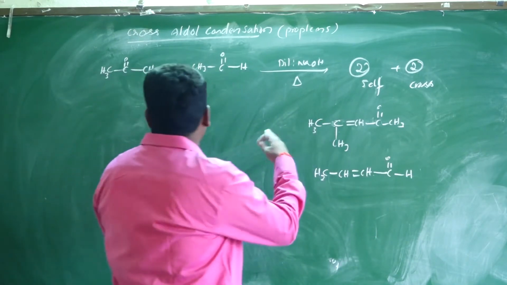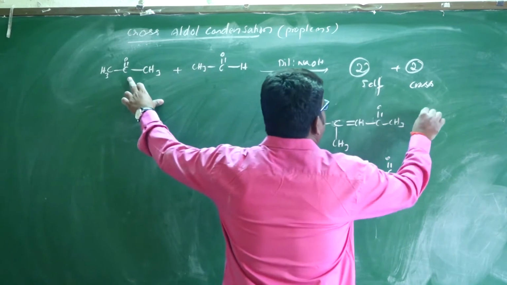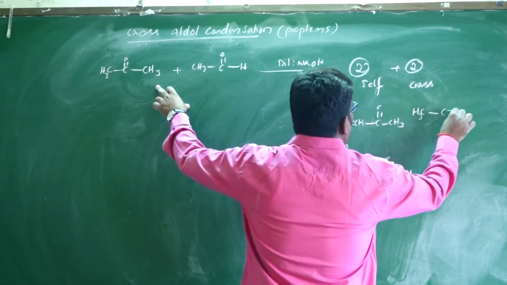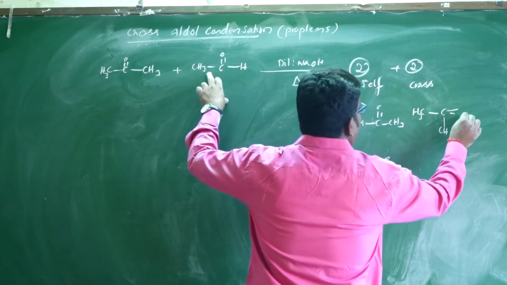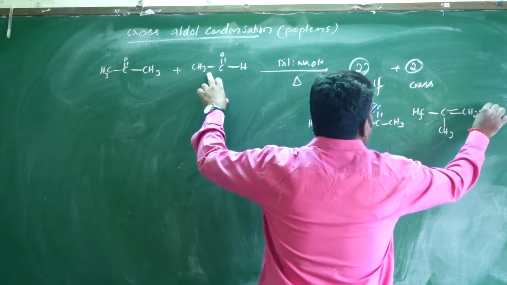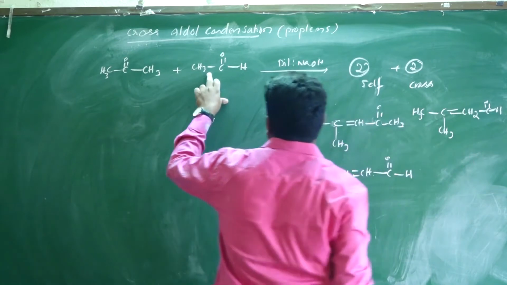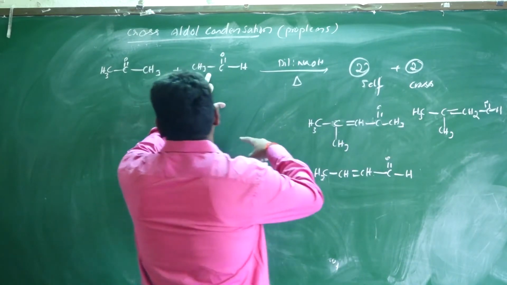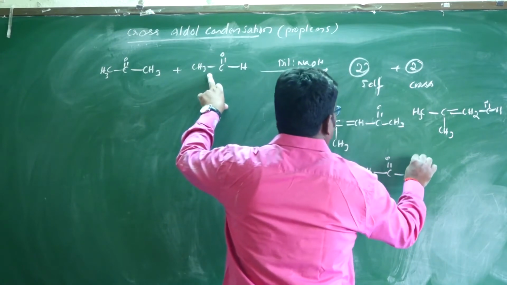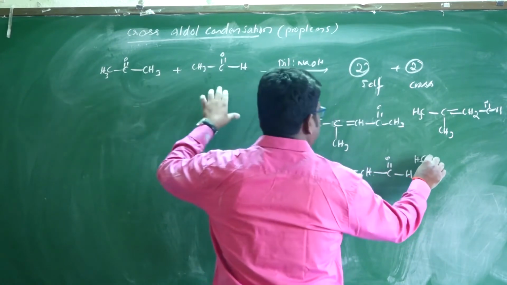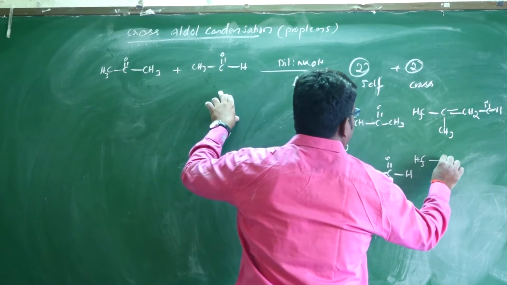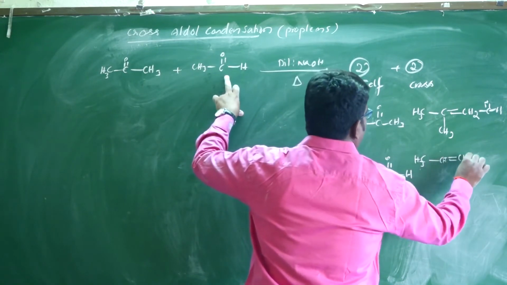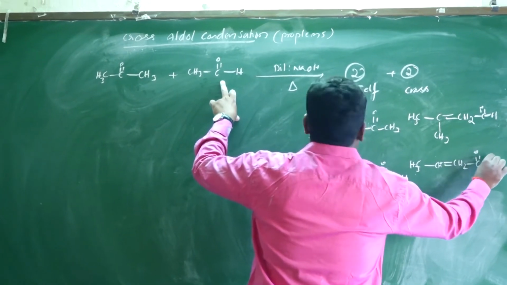What are the cross ones? Here CH3 double bond CH3, this aldehyde will attack CH2, C double bond OH. This is one cross. And one more is again treated as alpha: CH3, CH double bond CH2, C double bond CH3.